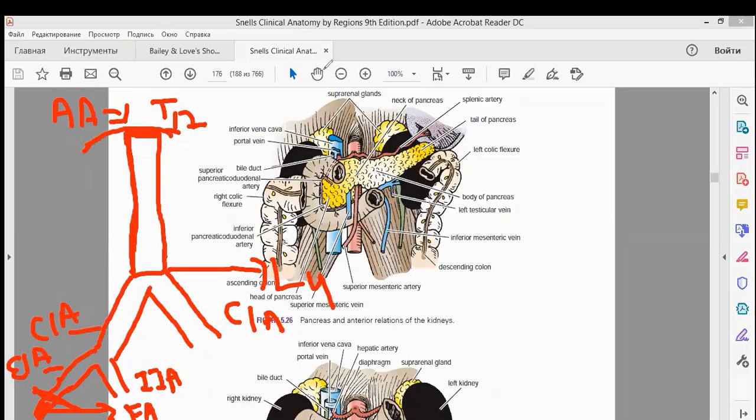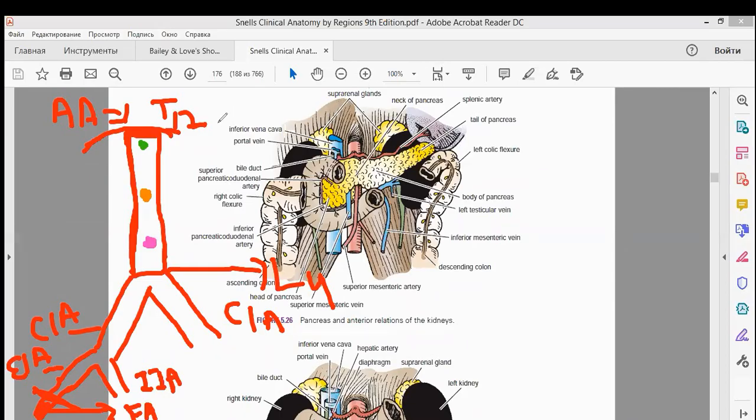Then we studied that there are three anterior visceral branches. One is at the level of T12, this one. Second is at the level of L1, okay, and third is at the level of L3. So you have to remember these three levels.